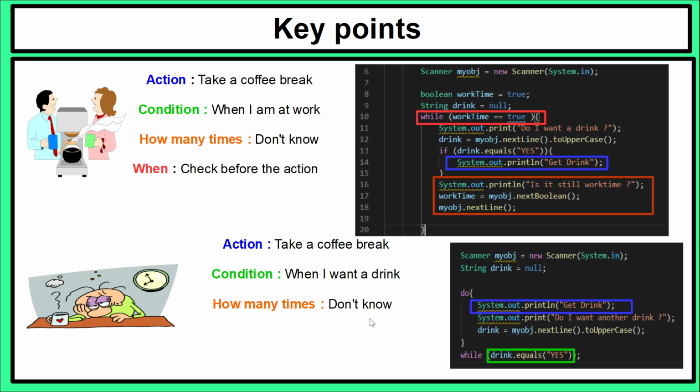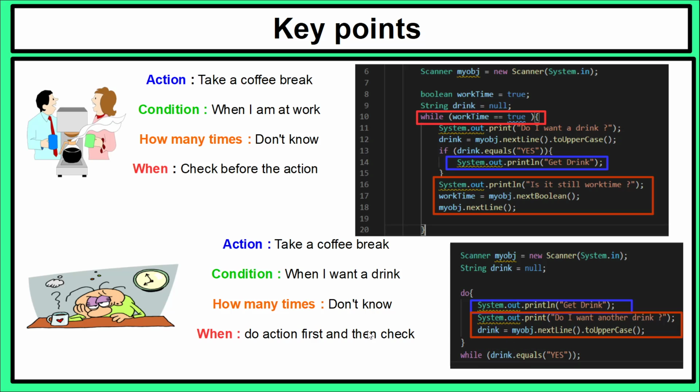And how many times? Well, remember, because it's a while, we don't know how many times we're going to execute this code. It could be once, it could be a million times. So again, I've had to add that question, do I want another drink? And I've had to give us the possibility of changing that conditional variable that I use in my while statement.